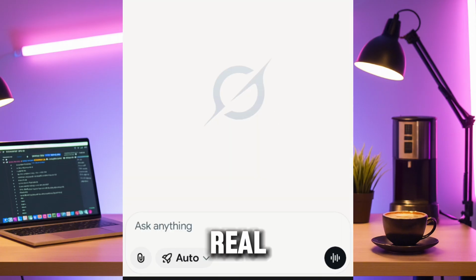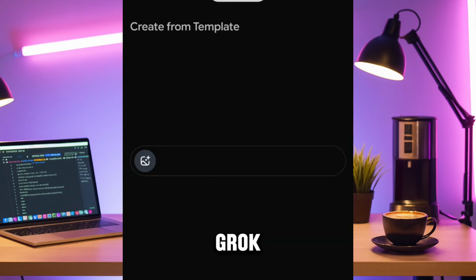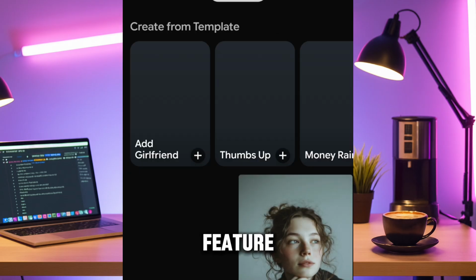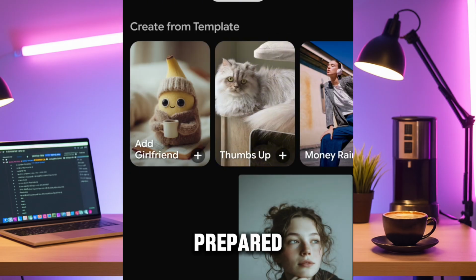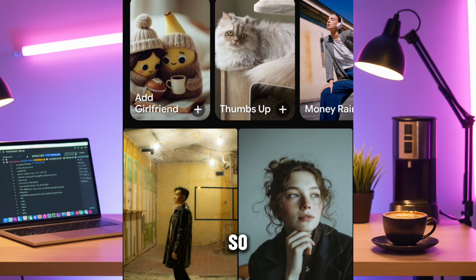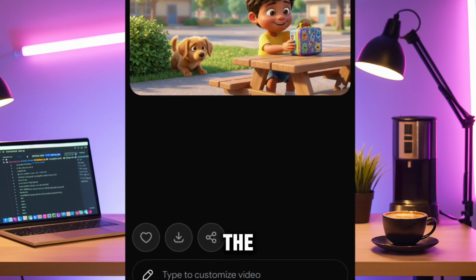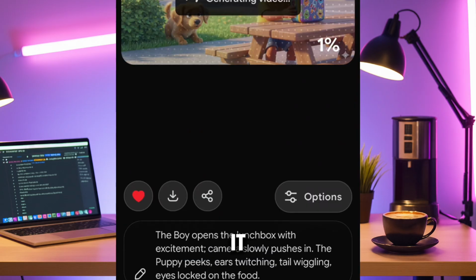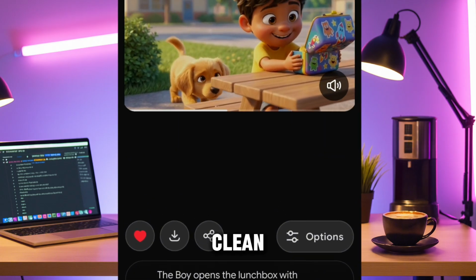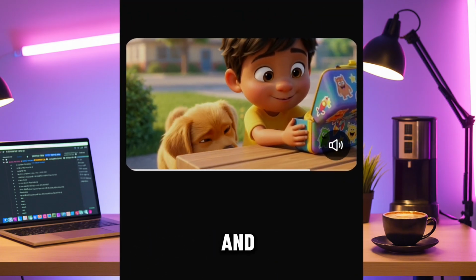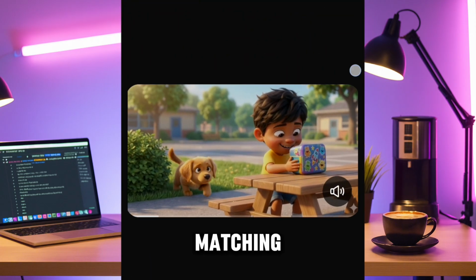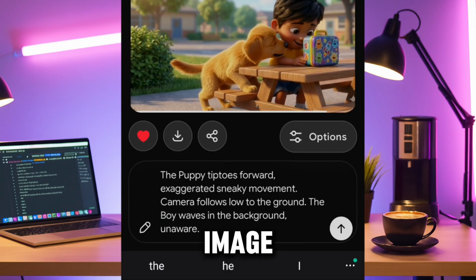Now it's time for real movement. Open Grok and go to the Imagine feature. ChatGPT already prepared the image-to-video prompts, so all you need to do is upload Scene 1's image, copy the Scene 1 animation prompt, paste it into Grok, and generate. Within seconds, you get a smoothly animated clip with clean motion, realistic depth, and no watermark, perfectly matching the style of the original 3D image.